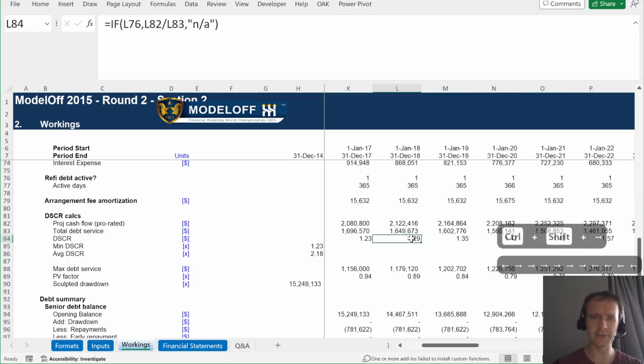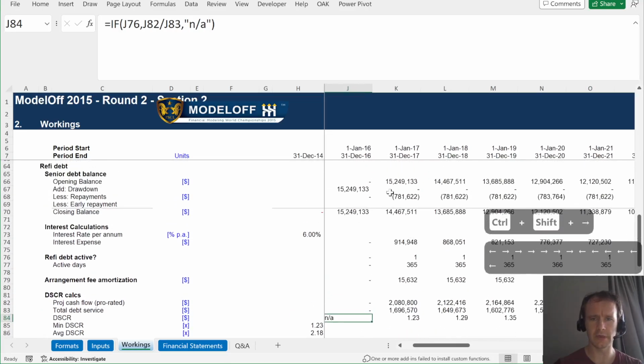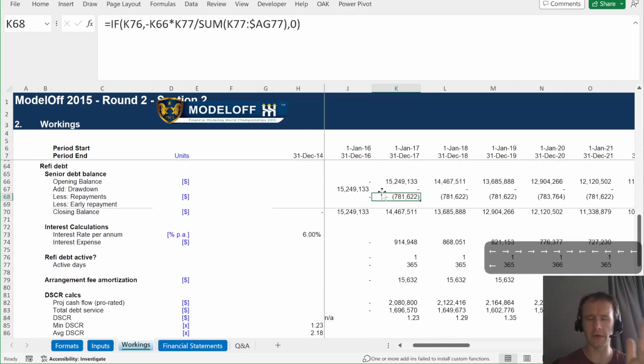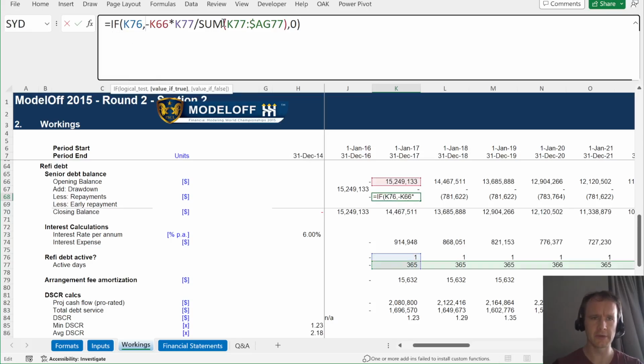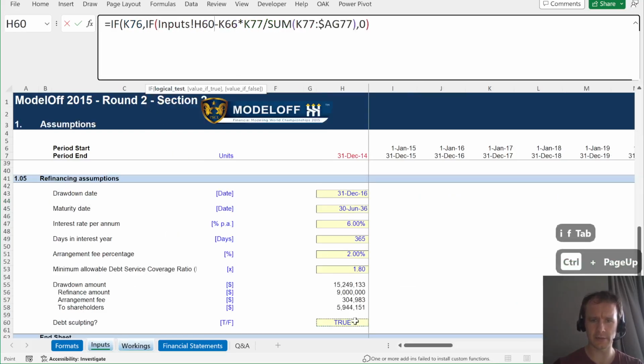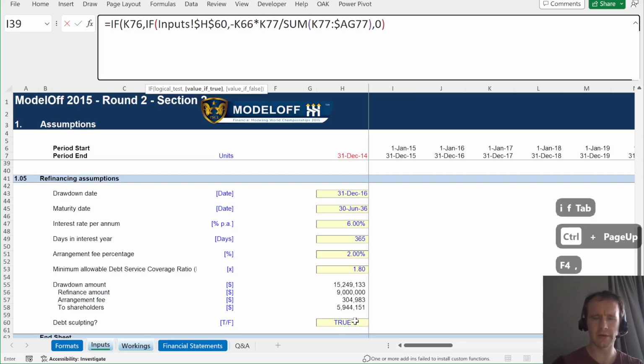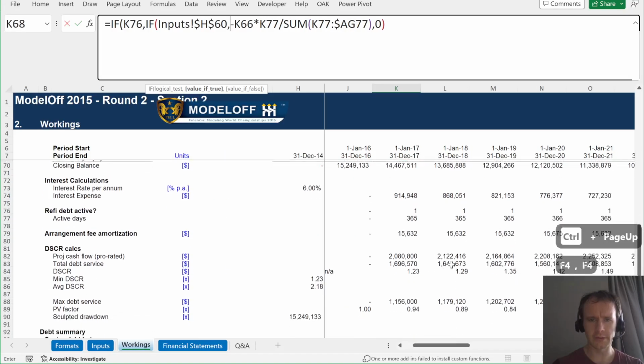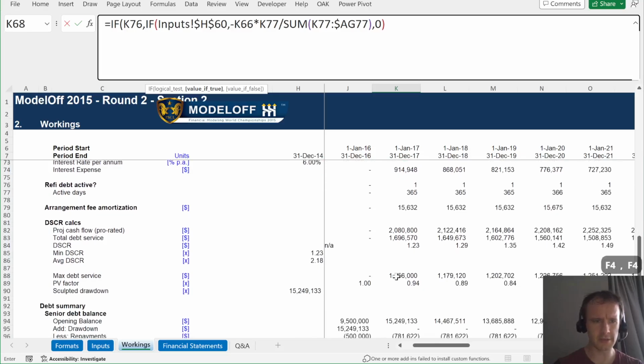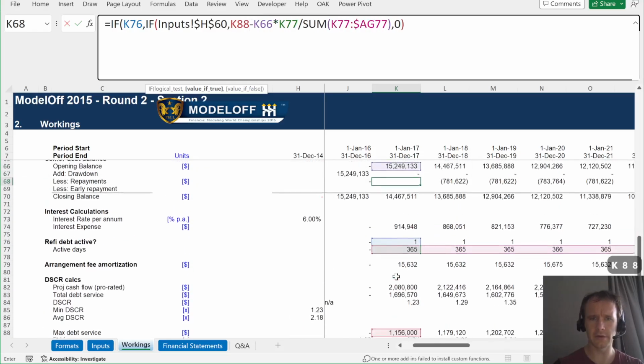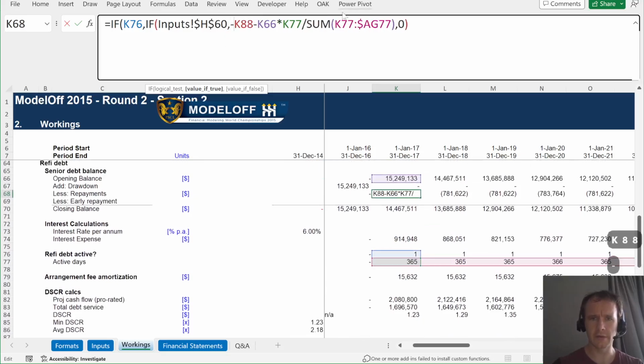We don't. The reason is that we're still using the old repayment mechanism, which is to repay pro rata each period. But what we need to do is repay according to the debt sculpting. This is just to check that we're in the period, so we still need that. But inside that, if debt sculpting is true, then we want the maximum debt service, which is K88, minus the interest, which is here, K74.